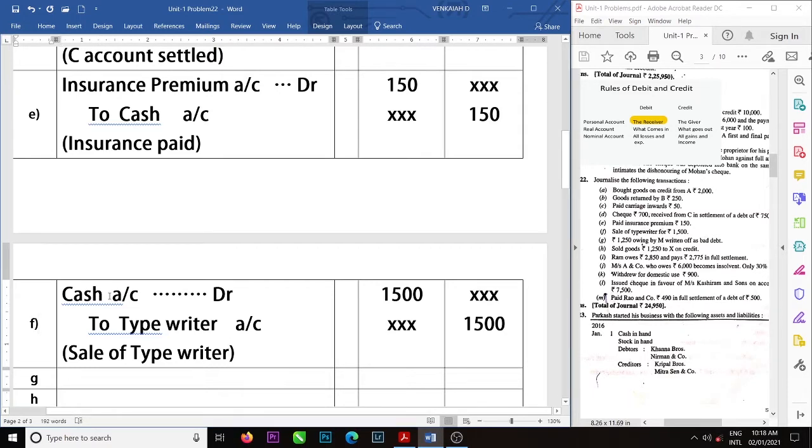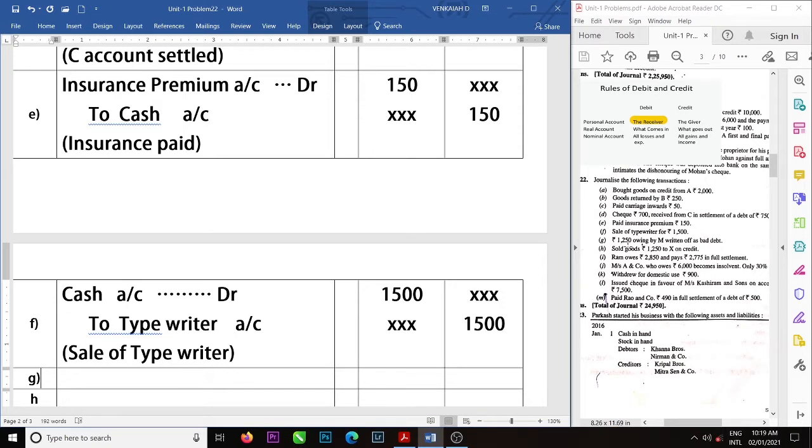Can you answer my question? Cash is which type of account? Real account. Cash is coming in or going out? Coming in. What comes in will be debited, so cash is debited. Typewriter is an asset. All assets are which type of accounts? Real account. Is the typewriter coming in or going out when we sold? Going out. That's why it is credited. When any journal entry is based on logic, that is rules, we have to apply the rules according to the type of the account.